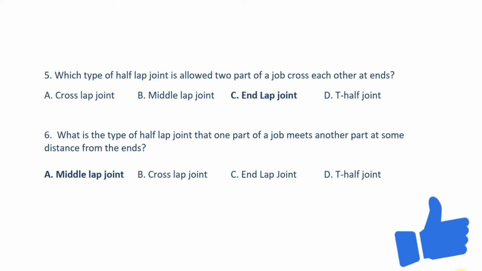Question number 6. What is the type of half lap joint in which one part of a job meets another part at some distance from the ends? Answer option A, middle lap joint.